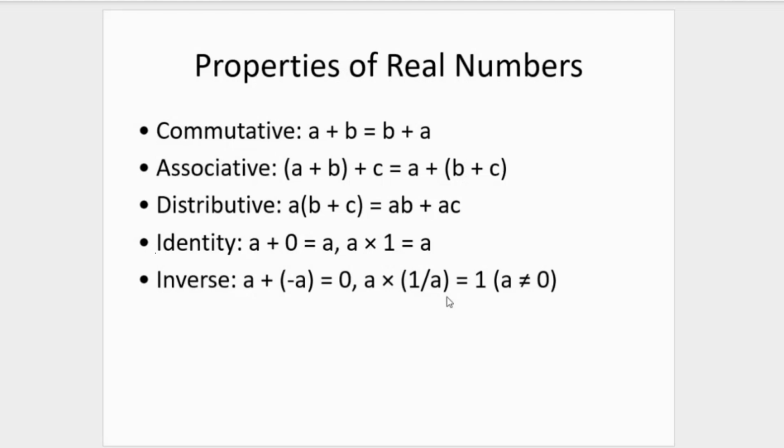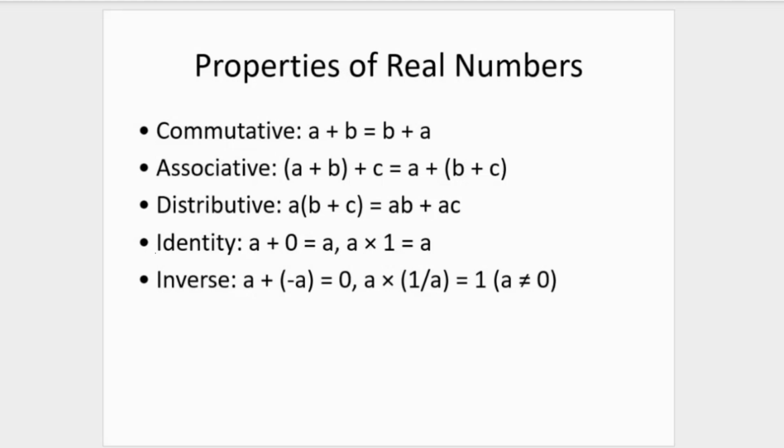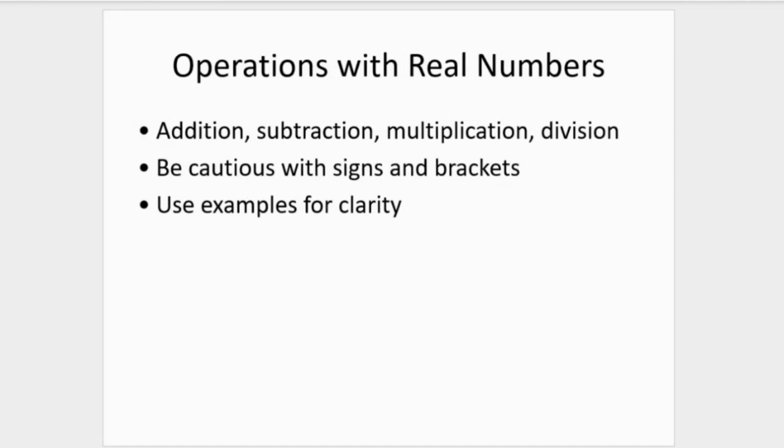Fantastic. So these are the basic properties of real numbers which we are going to be looking out for when we start to work with real numbers. It's important that you know all of these things because it's going to be like a shortcut or a guide to the operation of real numbers, and the various operations we are going to be working with. It's important to also watch out for your signs and your brackets because those things will come into play when you're doing your operations.